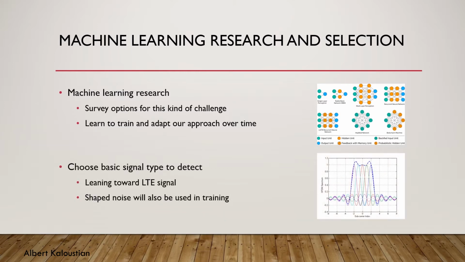A second important decision we'll make is the basic signal type we will be attempting to identify throughout the project. Unlike the Army RCO challenge, we will be focusing our efforts on identifying the presence of a single data type. At the moment, we are leaning towards an LTE signal type, which uses primarily OFDM modulation schemes. We will also use various shaped noise signals to train the neural network to differentiate between false positives.